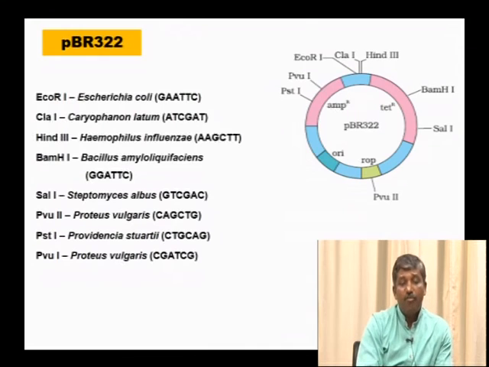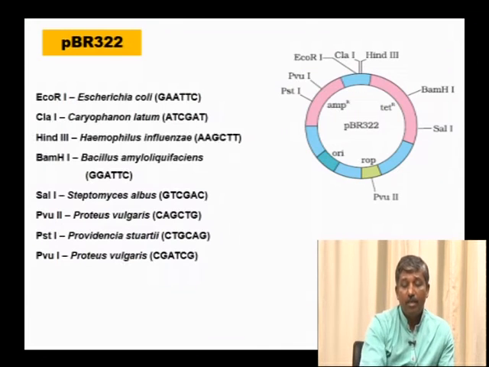This is an example of pBR322, having all the features, like cloning sites or restriction sites, origin of replication, and also two antibiotic resistant selectable markers, ampicillin and tetracycline. You can remember these selectable marker genes: tetracycline to the right, and next to the left is the ampicillin resistant gene. It has 8 cloning sites and 2 selectable markers.